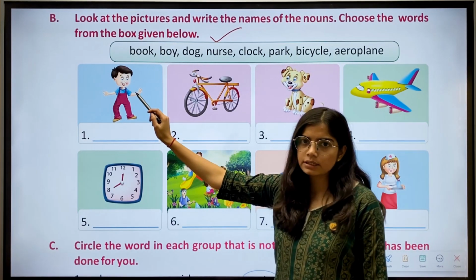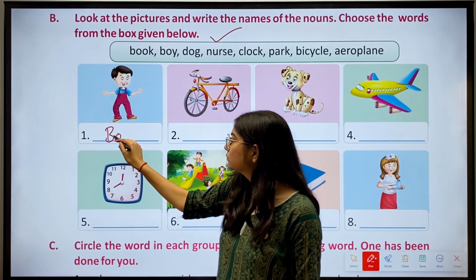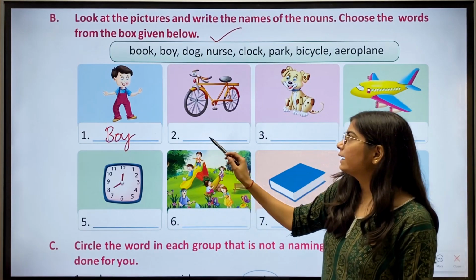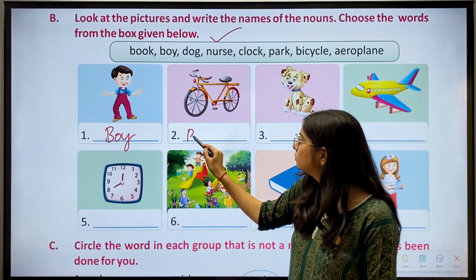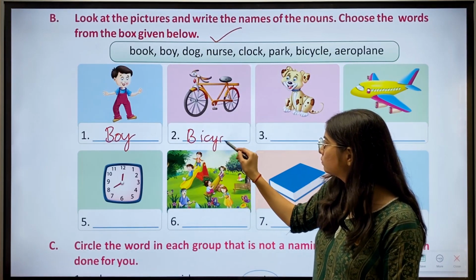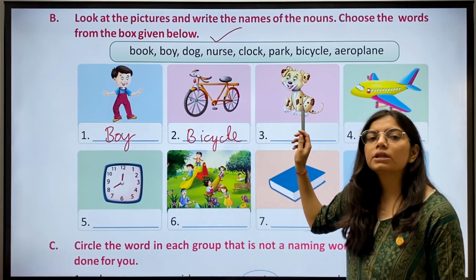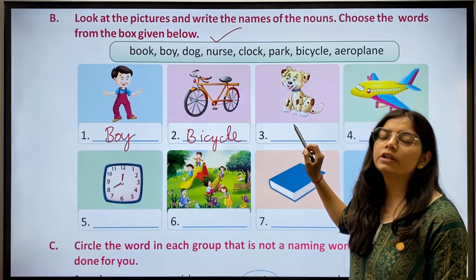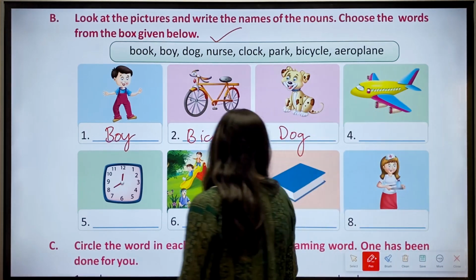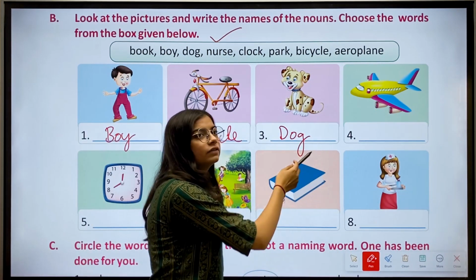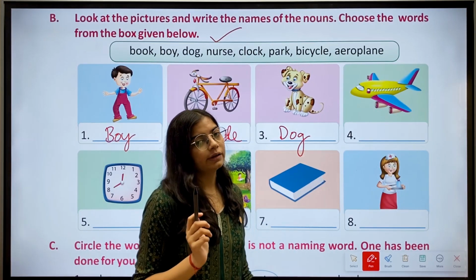First one, this is a boy. So we'll write boy. Then second, here is the bicycle. Then we have the third one. This one is a dog. So we'll write dog. Then we have the fourth one. This is an aeroplane. So we'll write aeroplane.